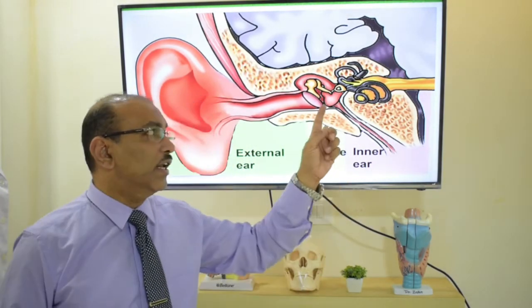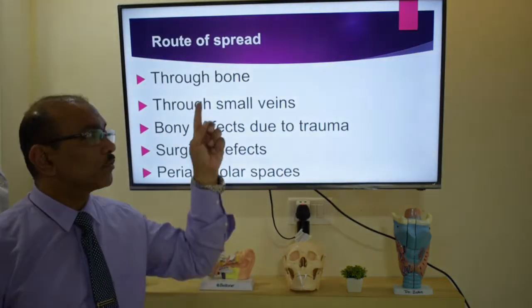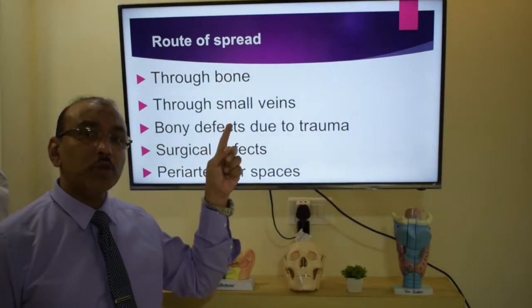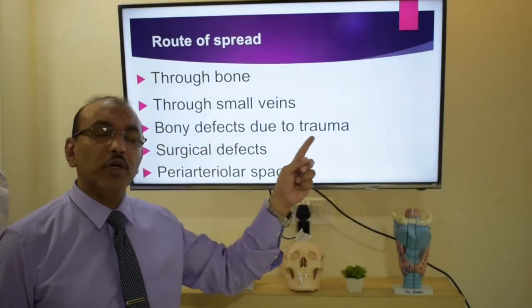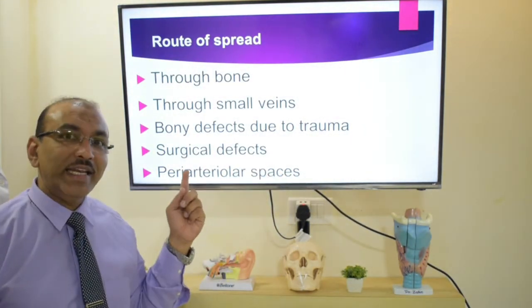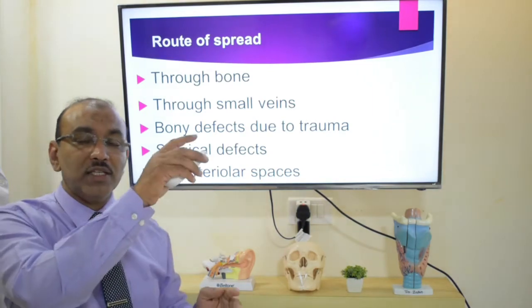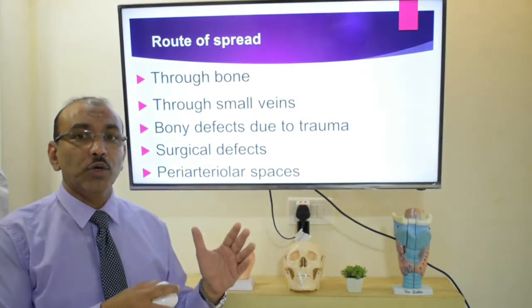So the middle ear infection can spread to any part through the bone, or through small veins, or through small defects which are caused because of trauma or because of a surgical wound, and it can even spread through spaces around the arterioles. This is the route of spread.